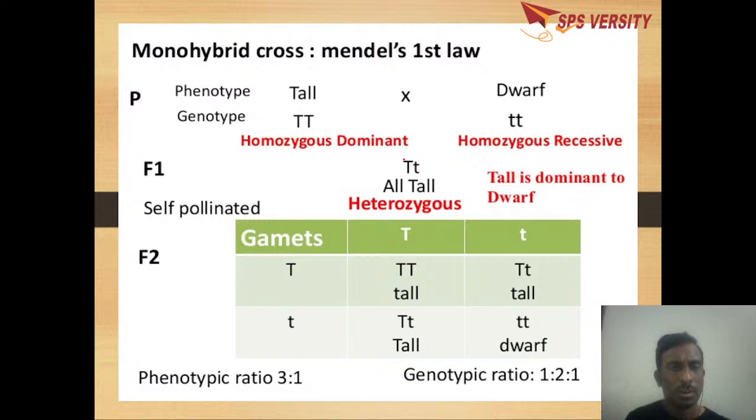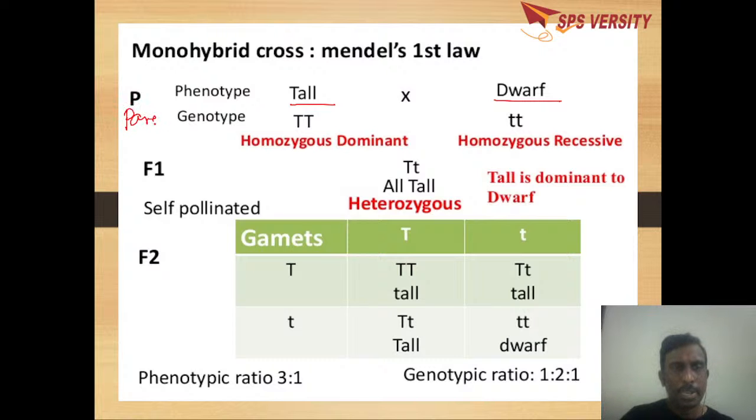So here this is the overall Mendel cross which he has done. He has taken a homozygous tall plant. While you are writing any cross, you should start with the parents. P means parents.